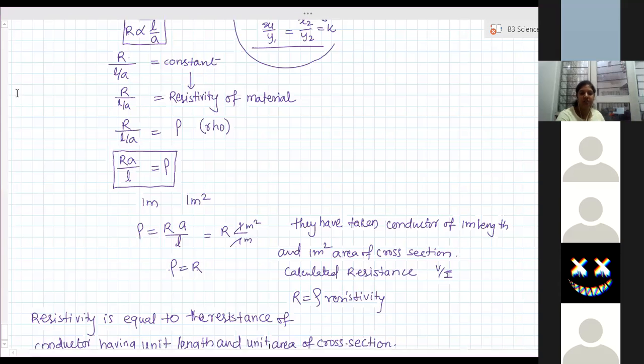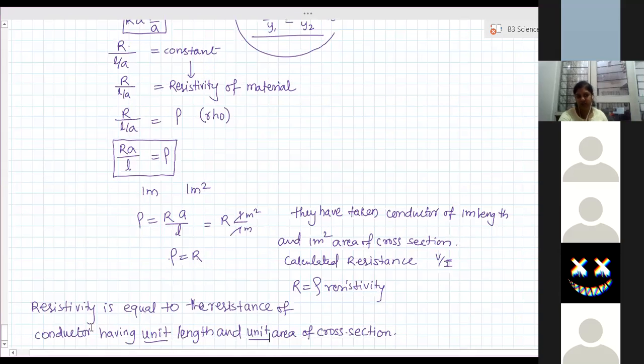This is the definition you have to write in all the tests. In all school exams, only this definition of resistivity is considered right.